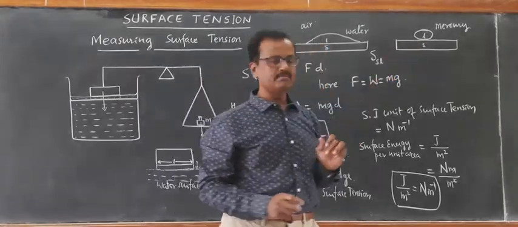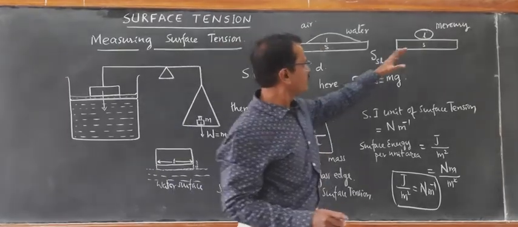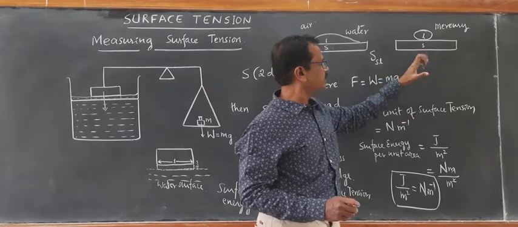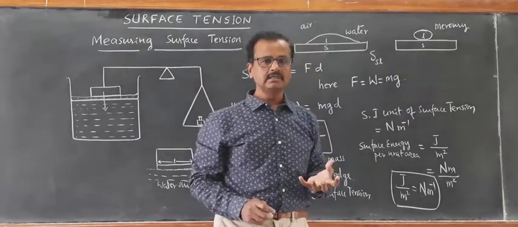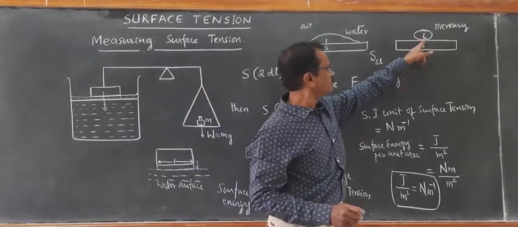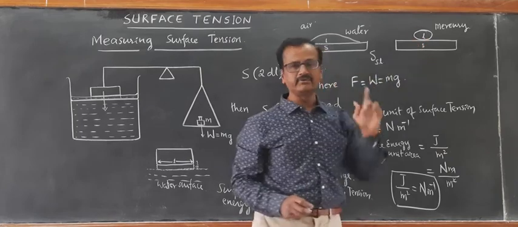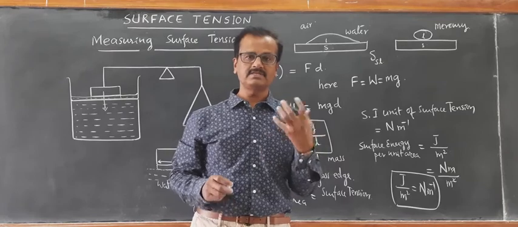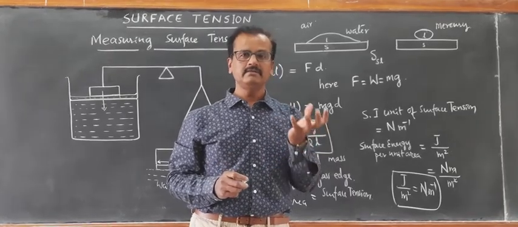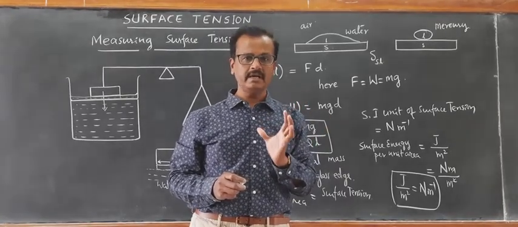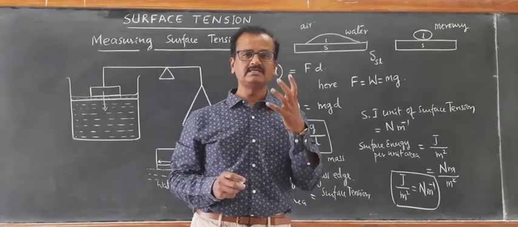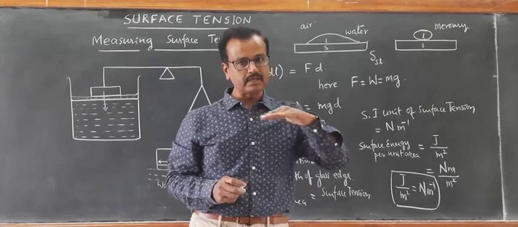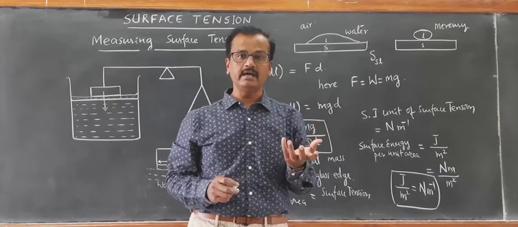Whereas when we consider mercury, the mercury doesn't wet the solid surface. It means what? The surface energy of this liquid solid interface is very high. When the surface tension is very high, it means surface energy per unit area of the liquid with respect to that solid is very high.